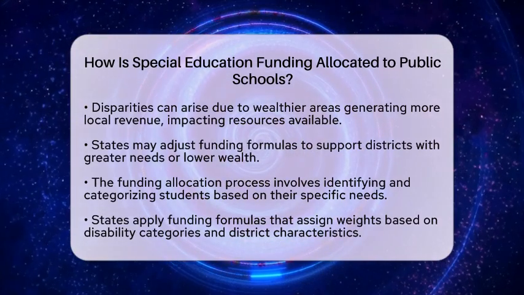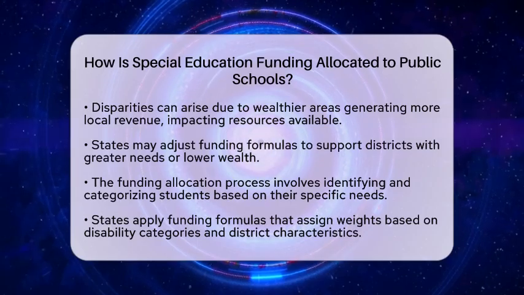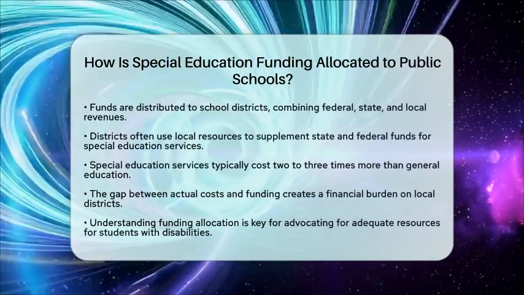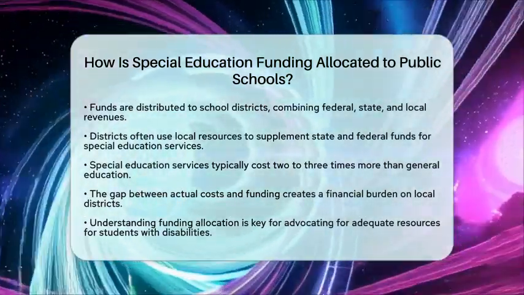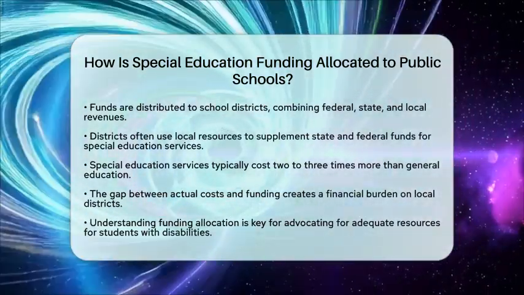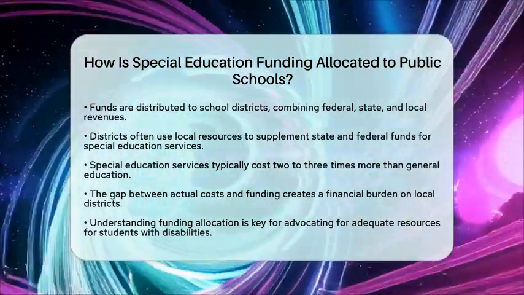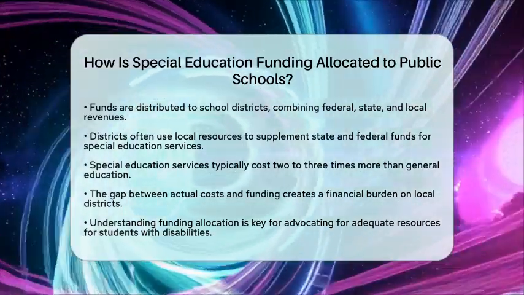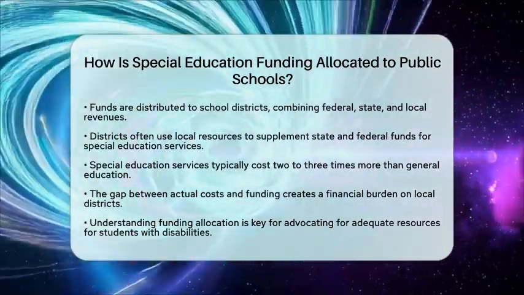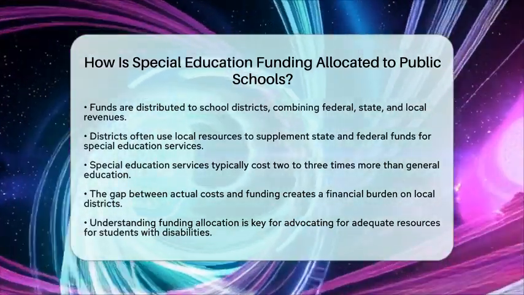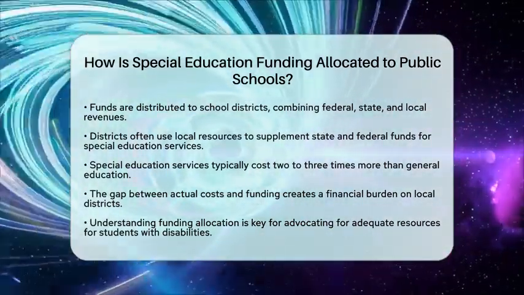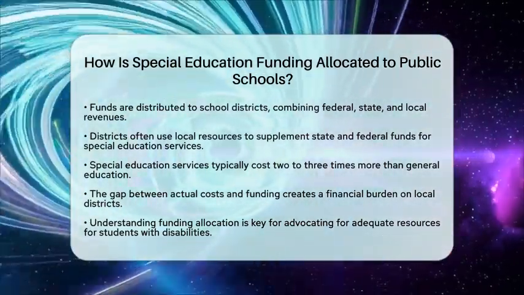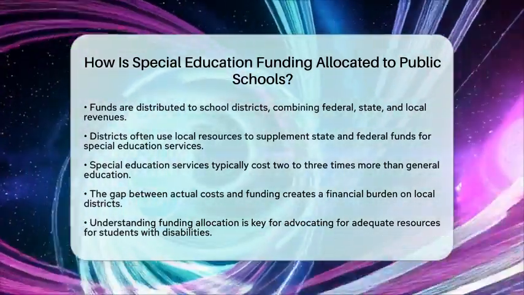Finally, districts often supplement the state and federal funds with local resources to cover the full costs of special education services. These services can include specialized instruction, related services like speech therapy, and assistive technology. It's important to note that special education services are usually more expensive than general education. The average cost per student can be 2 to 3 times higher. However, the gap between the actual costs and the funding provided means that local districts often have to shoulder a significant financial burden.